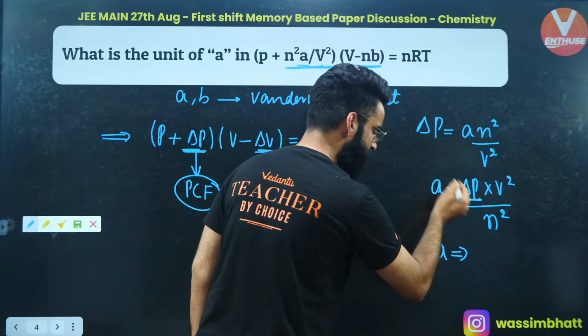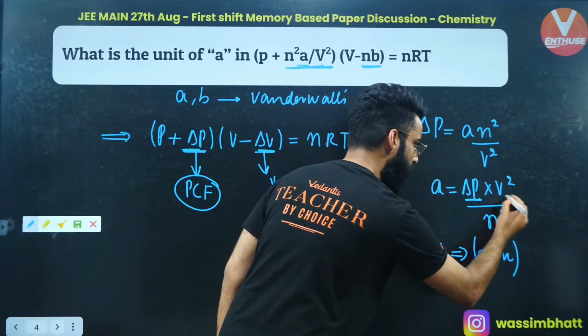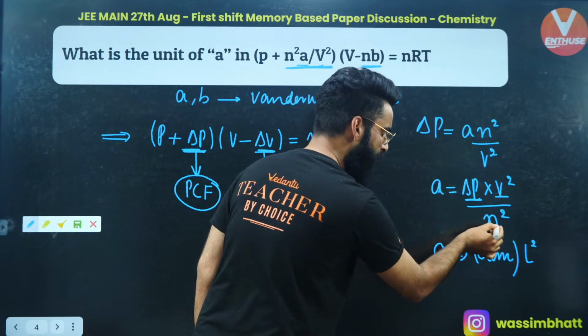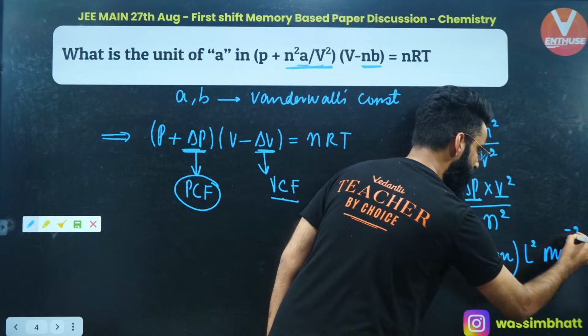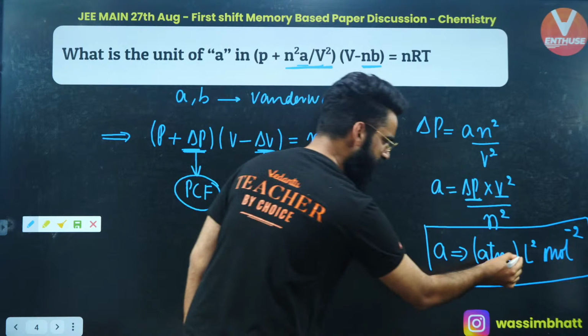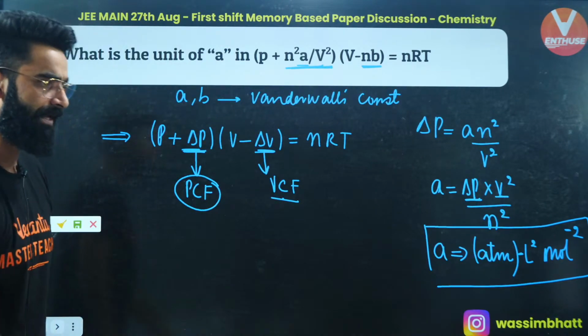See, this is the pressure term, instead of pressure I'm writing atm. This is volume squared, that means liter squared, divided by number of moles squared, so it's mole raised to the power minus 2. Atm liter² mol⁻² is going to be the unit of a.